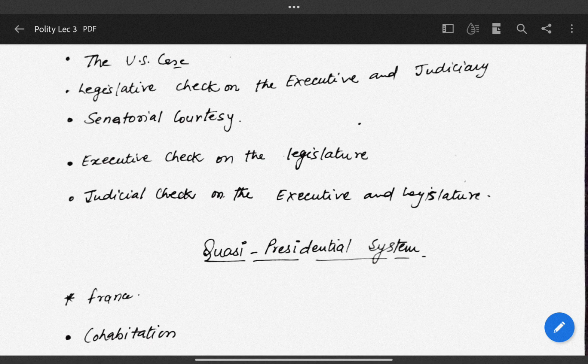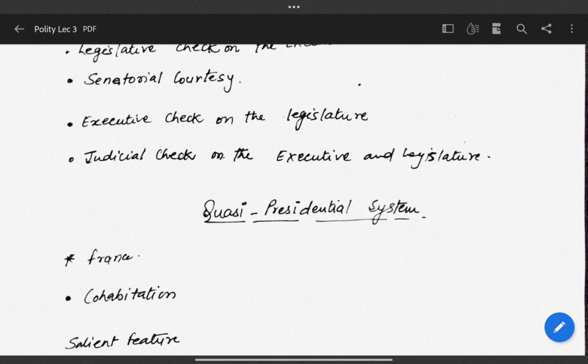Now there are some points from the parliamentary system also which are followed in this country, like the president can appoint the other ministers in consultation with the PM, and though the PM and the ministers are not members of the legislature, they can take part in the proceedings of the National Assembly. The National Assembly is the lower house, and the Council of Ministers is responsible to this lower house. It is also part of the parliamentary system, as in India.